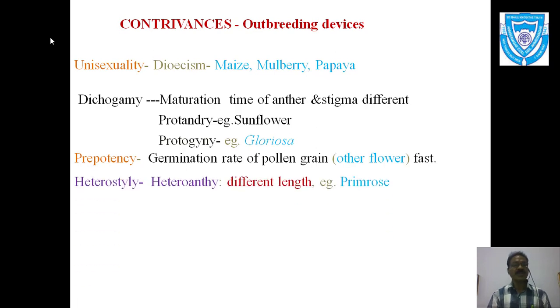Okay, now the next one, heterostyly. Hetero means different, and style, so the length of the style is different. Even though the flower is bisexual, if the style length is bigger or smaller than the stamen, that becomes an obstacle, a barrier for self pollination.